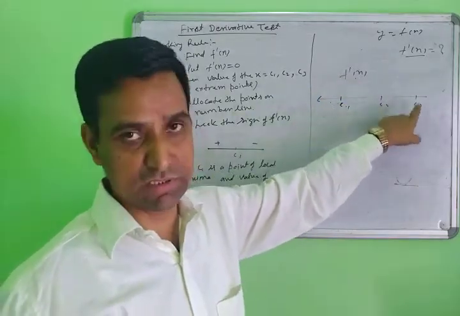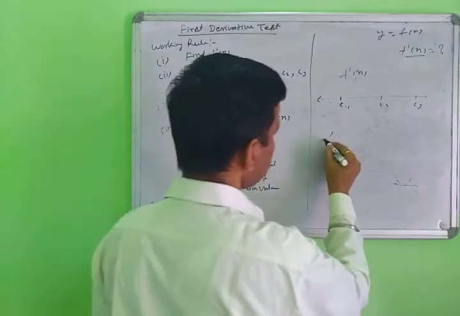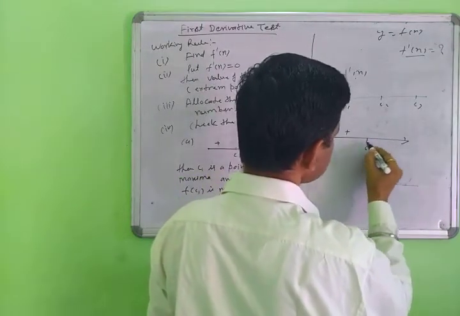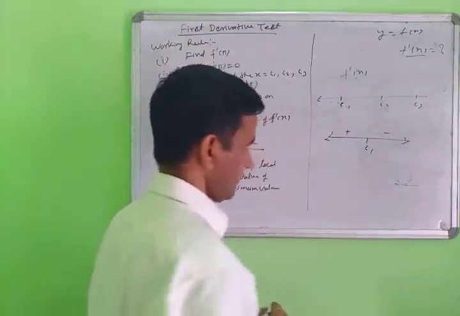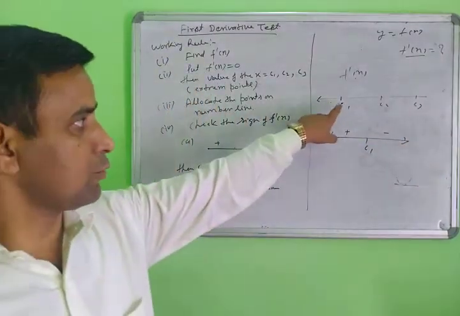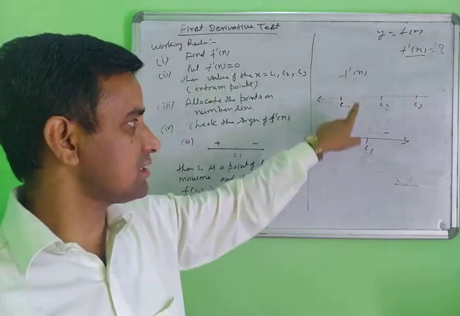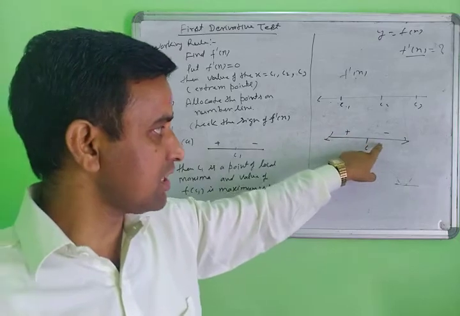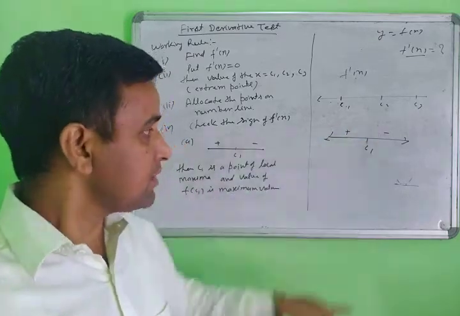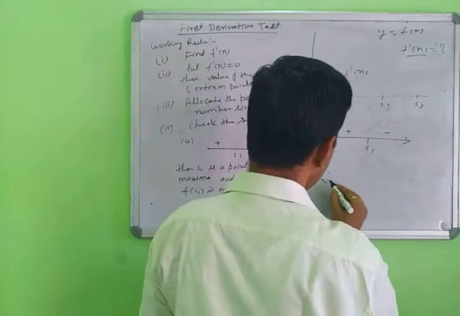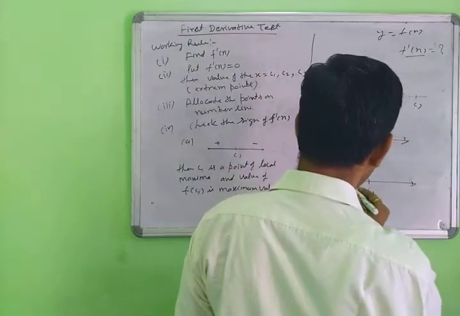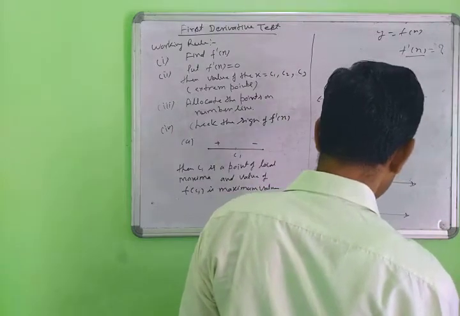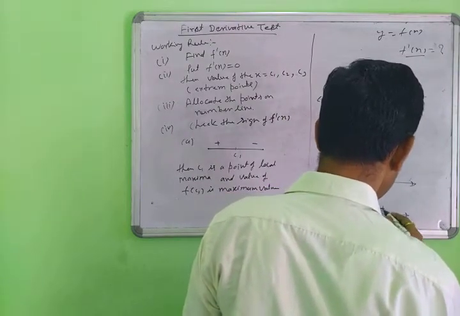Same thing here, same thing here. When you put a left value of C1, suppose you get a plus sign, and then on the other side a negative sign. You find three conditions here: C1 with negative and positive, or with plus and plus.